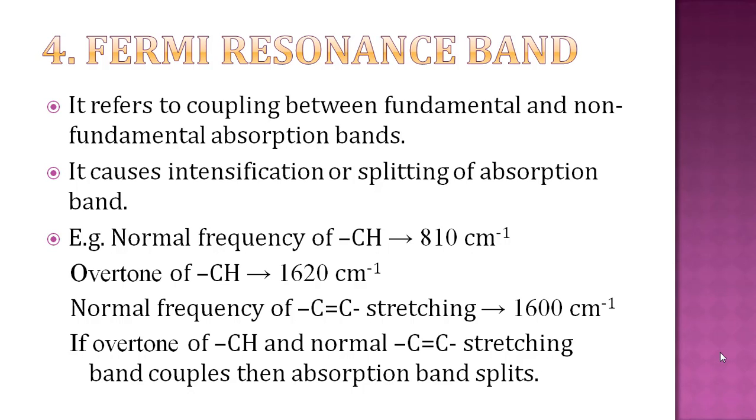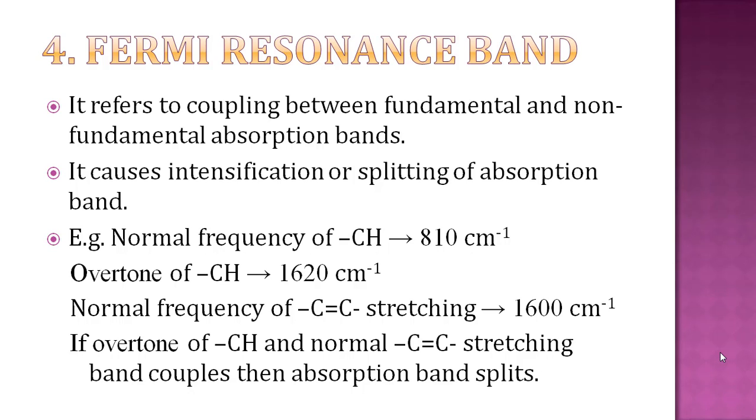So see here, students, 1600 and 1620 are very close positions. So Fermi resonance between these two bands means the overtone band of CH and the normal band of C double bond C. I am repeating.